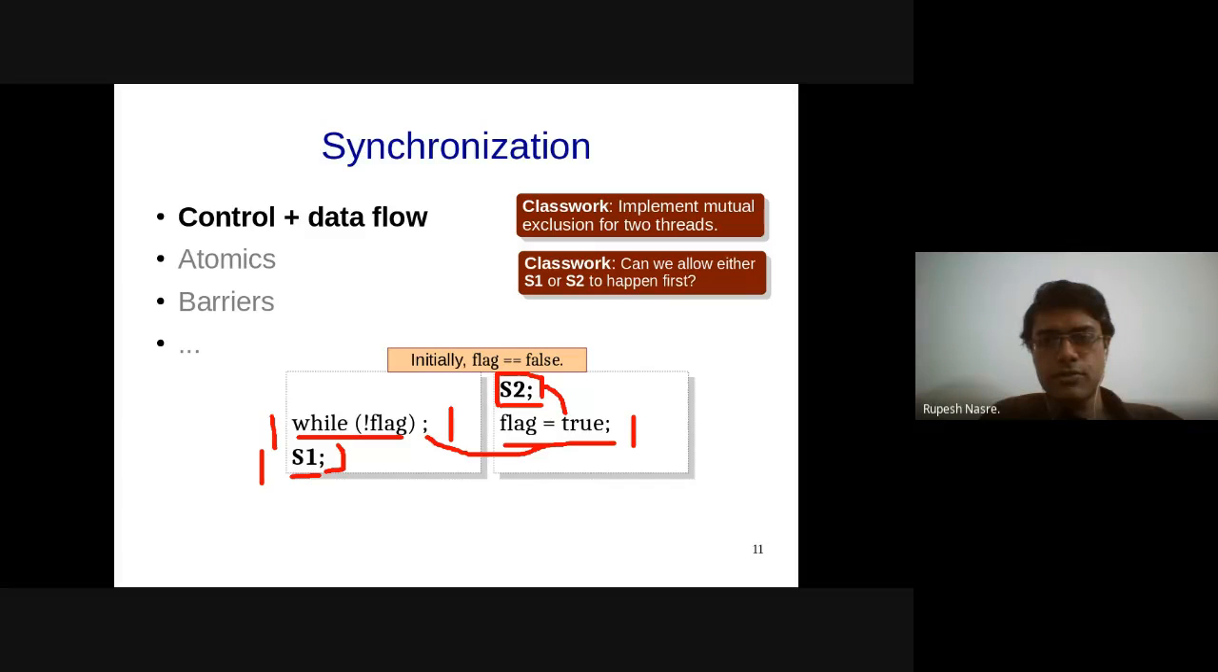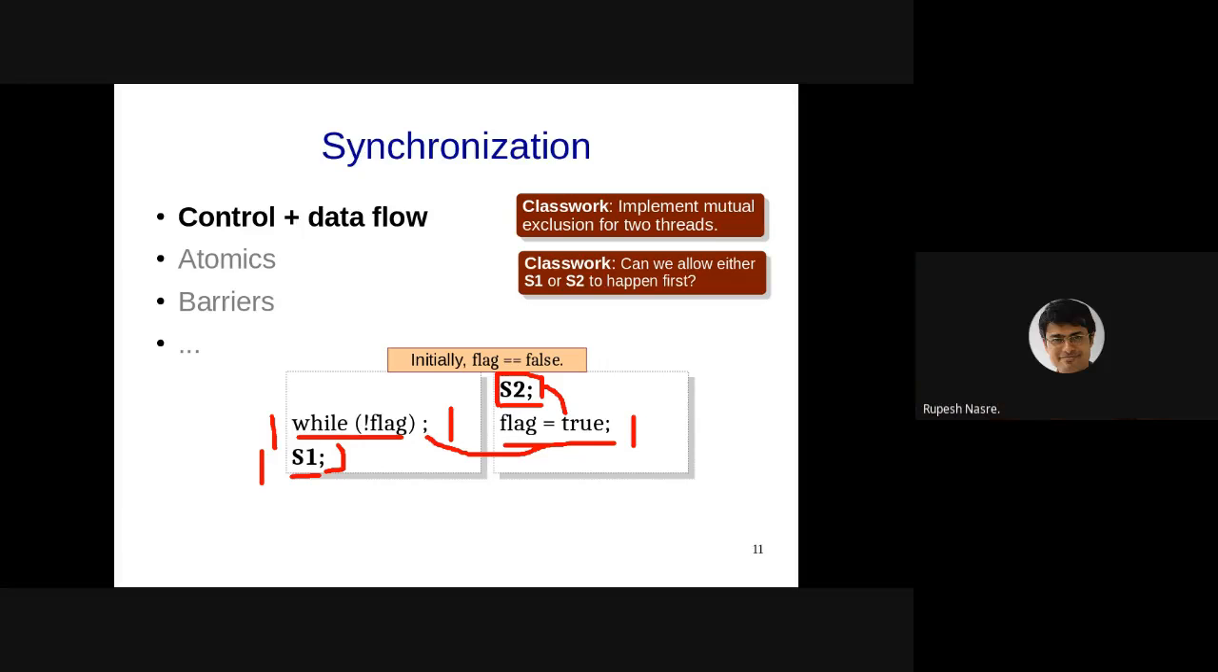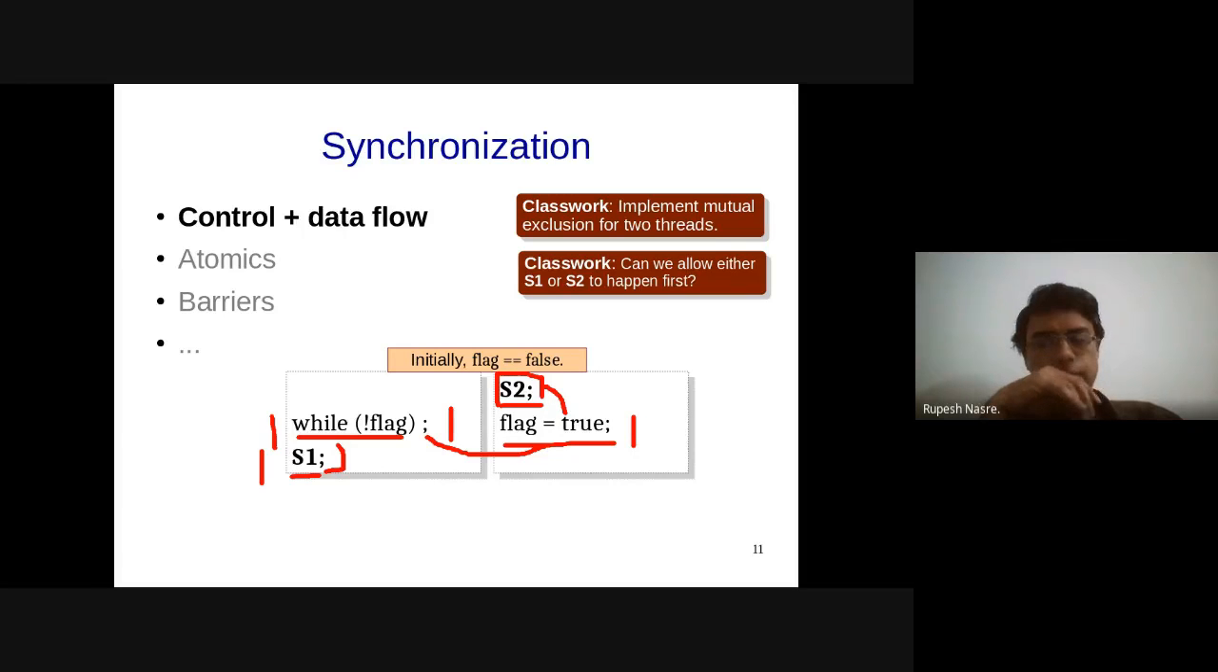Okay, so yeah, Suresh's code seems fine. Arihant is suggesting flag equal to 1, while flag wait, then S1. Flag equal to, maybe you want to set it to flag equal to 1. Okay, okay, I understand. Okay, fine.